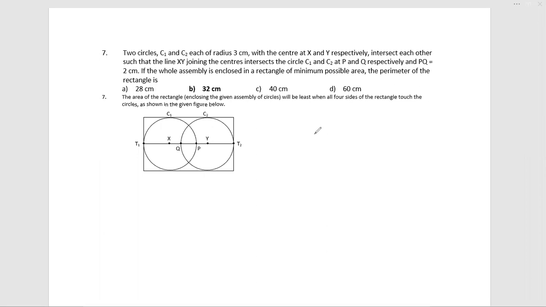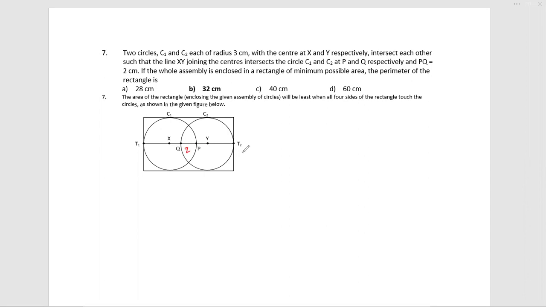Two circles C1 and C2 touch, each of radius 3 centimeters, with centers X and Y respectively, intersect each other such that the line XY joining the centers intersects circles C1 and C2 at P and Q. PQ is 2, so this is 2. The perimeter of the rectangle we need to find out.